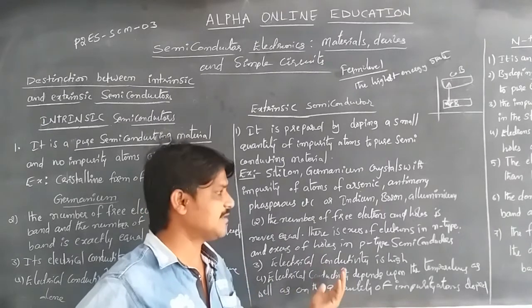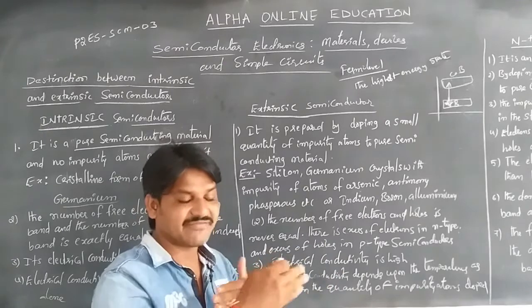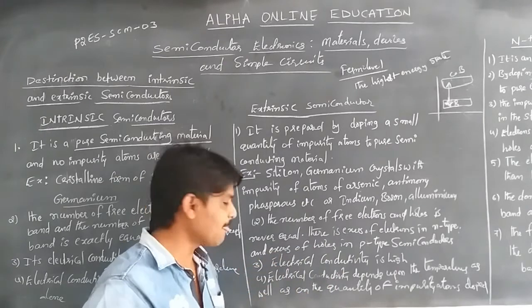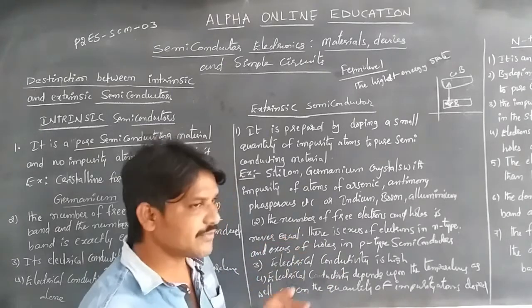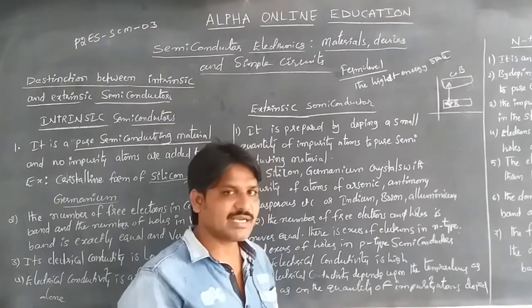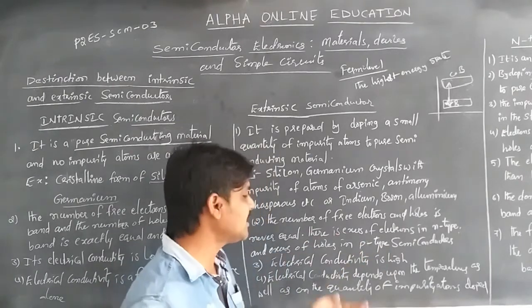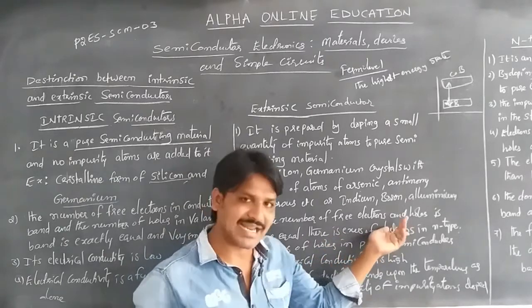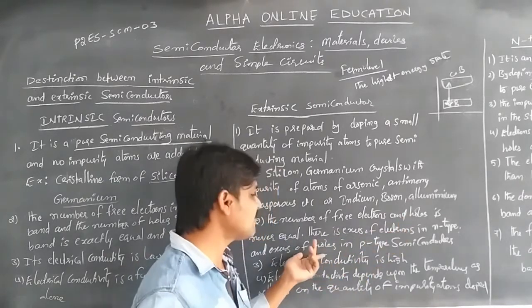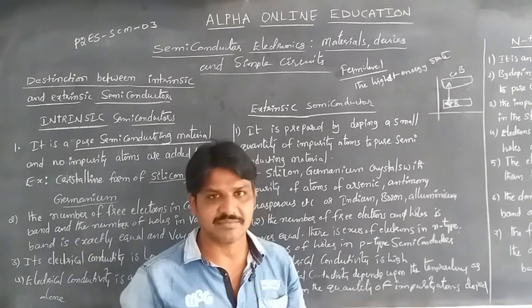Then after this one we will discuss what is the difference between the n type and p type also. Whenever we add the impurities, we can get the excess of electrons or excess of holes, meaning excess of electrons in n type and excess of holes in a p type semiconducting material.